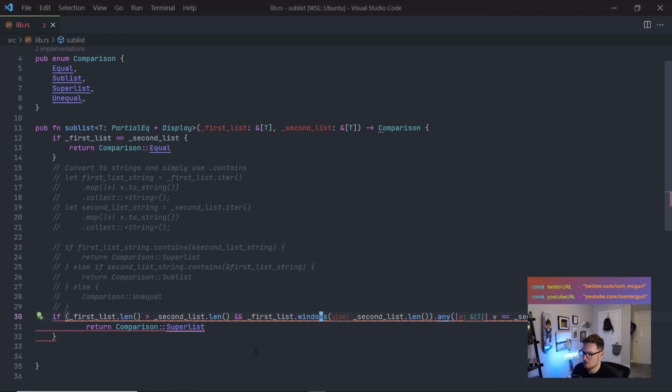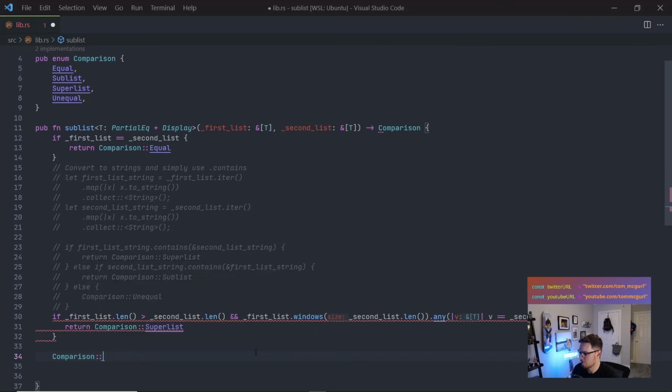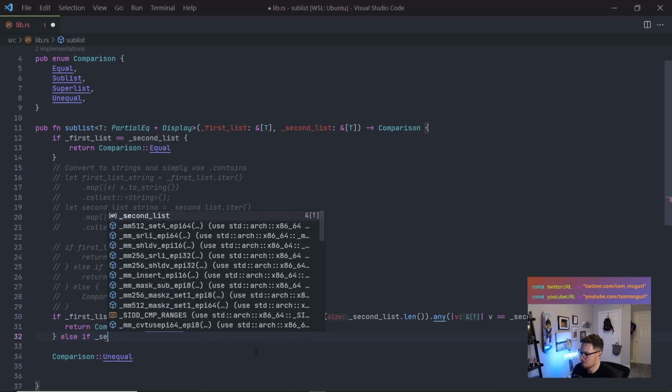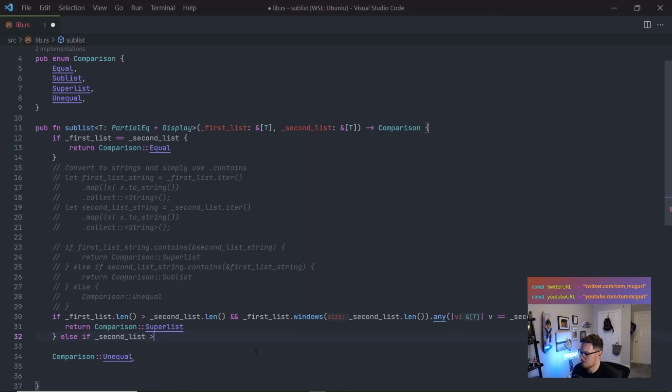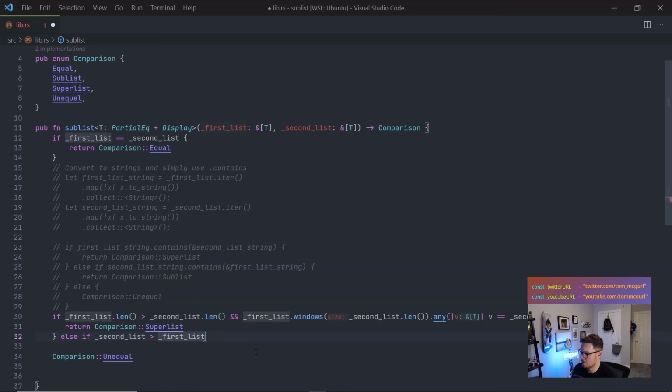Then windows, get rid of that, get rid of that. And then here we need to return comparison unequal, right? The other case is else if second list is greater than first list dot len.